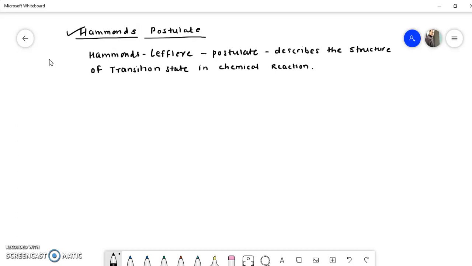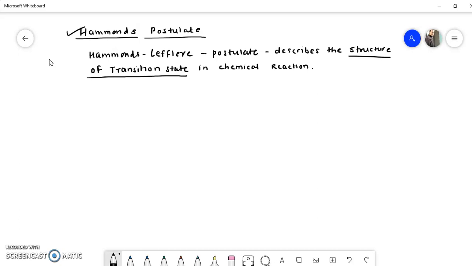So what information do we get from this Hammond-Leffler postulate? We get information about the structure of the transition state. Now what is a transition state, what is an intermediate, that you know very well.